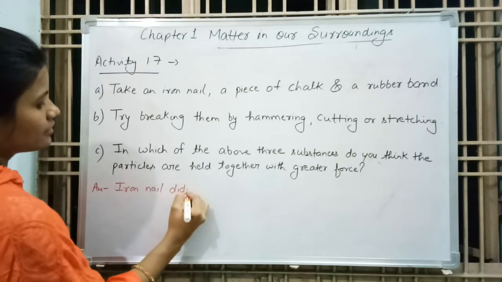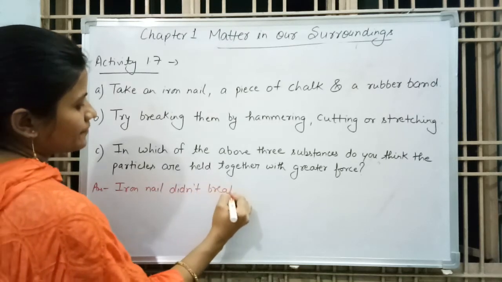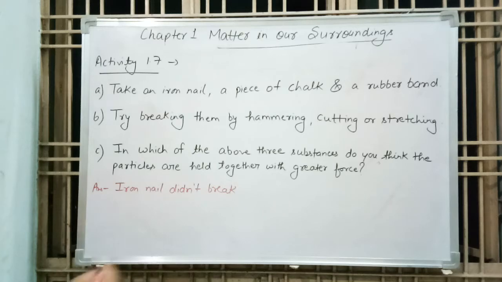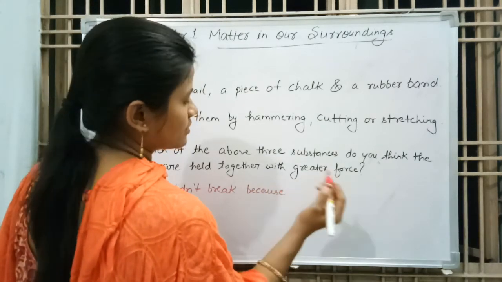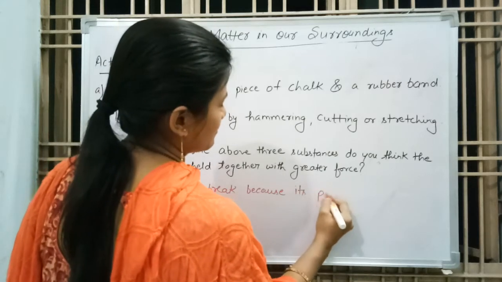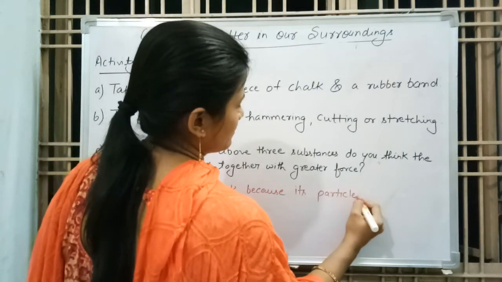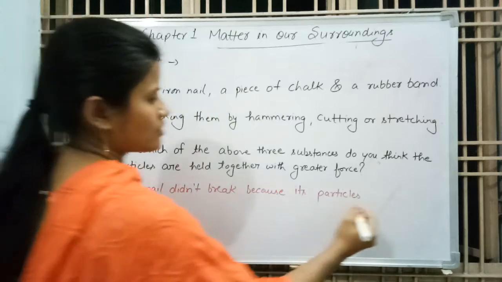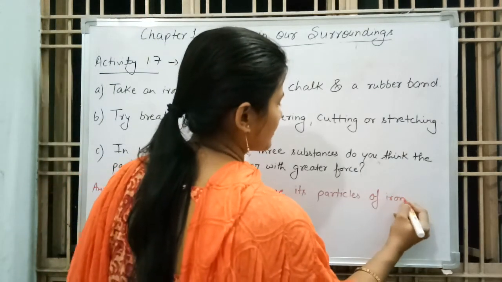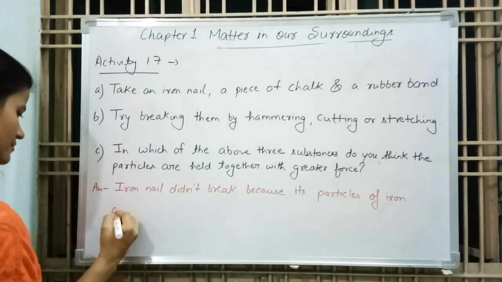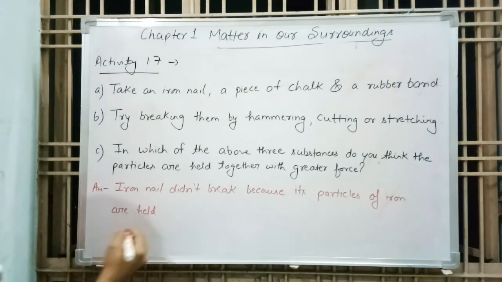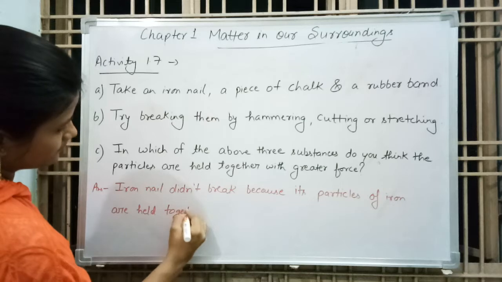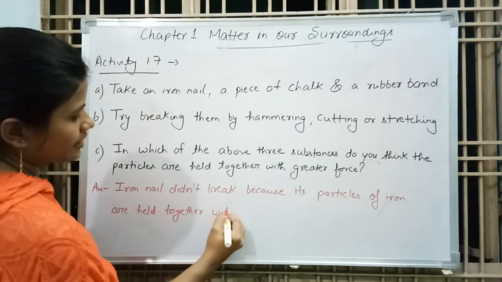Iron nail didn't break because its particles of iron are held together with greater force.